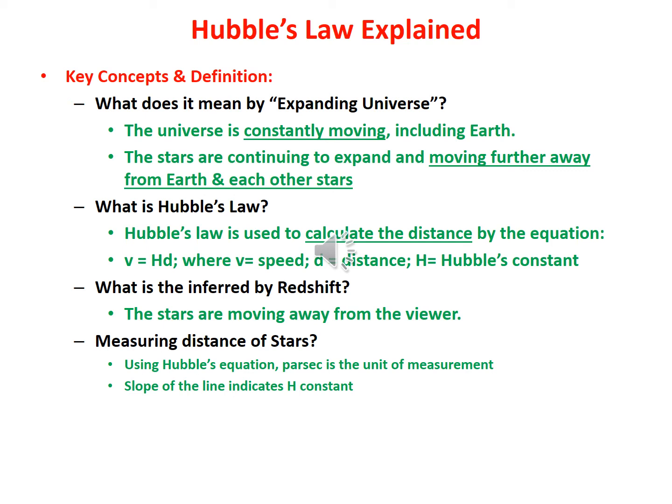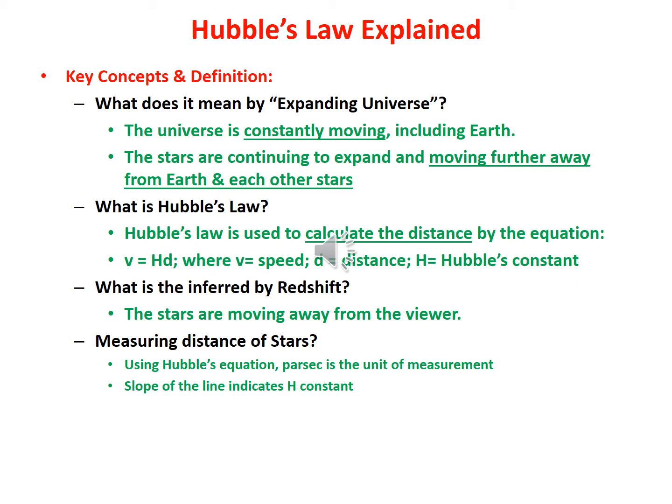All right, I took Hubble's law and kind of broke it apart a little bit, just like what I was referring to last week, to figure out what the expanding universe is. Remember, again, he noticed that the universe, everything appears to be moving away from all the galaxies. So it starts with the premise that the universe is constantly moving, and that includes Earth, right? Astronomers know where to locate that point. Let's stop and think about that for a minute. The Earth rotates around the sun, so you can come up with your own theories, honestly. But the Earth is moving.